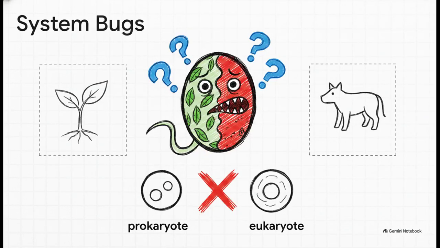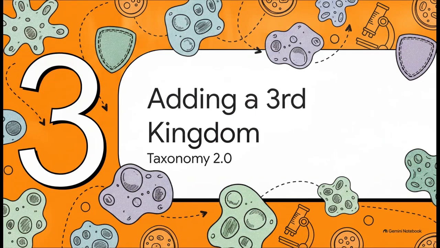Taxonomists very quickly found version 1.0 totally unworkable because of oddities like the euglena problem. See, euglena is this microscopic organism that uses plant-like chlorophyll to make food, but in the dark, it eats like an animal. Plus, it completely lacks a cell wall. On top of all that, this rigid two-kingdom system completely failed to separate simple prokaryotes like bacteria from the more complex eukaryotes. It was definitely time for a patch.